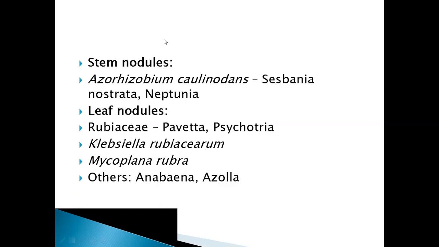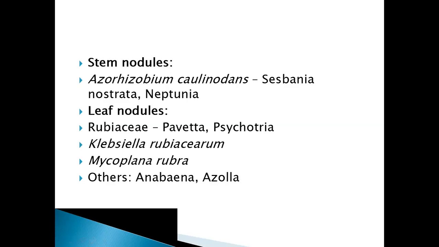So till now we have seen root nodules. Now here we can see examples of stem nodules. Nodules are nothing but lump-like structures formed on the plants. Till now we have seen root nodules; now we are seeing stem nodules. These nodules are formed on the stems. Example: Azorhizobium caulinodans. This forms nodules in Sesbania, Neptunia, etc.